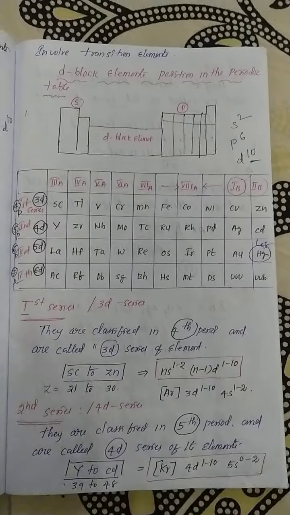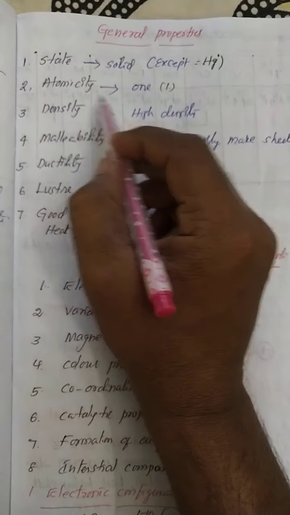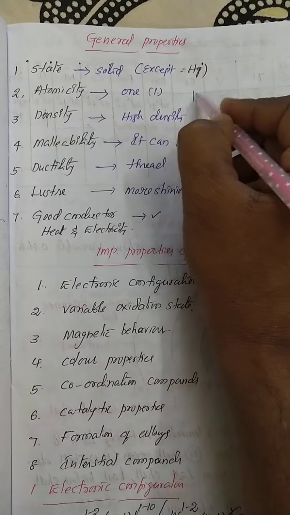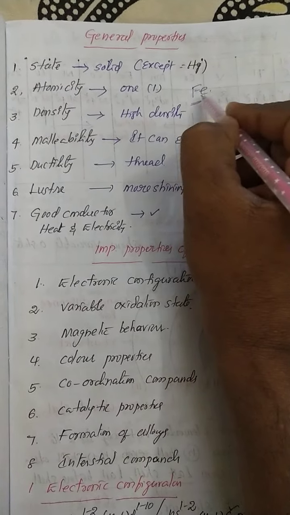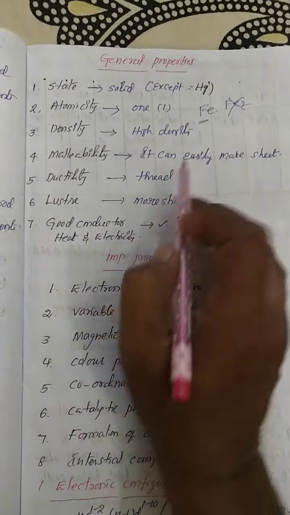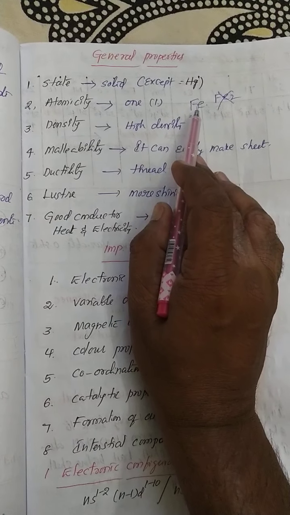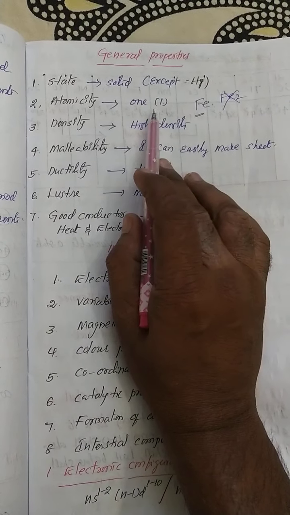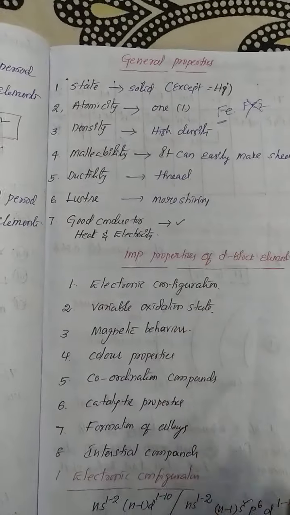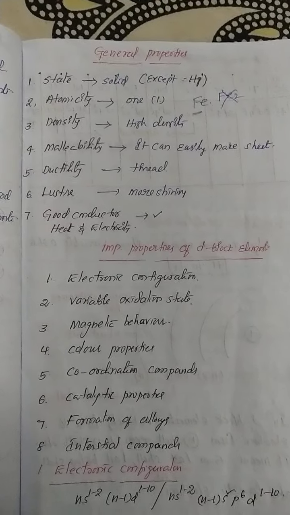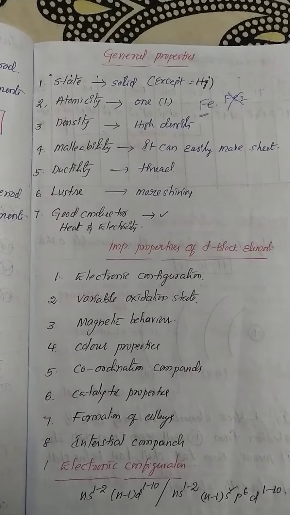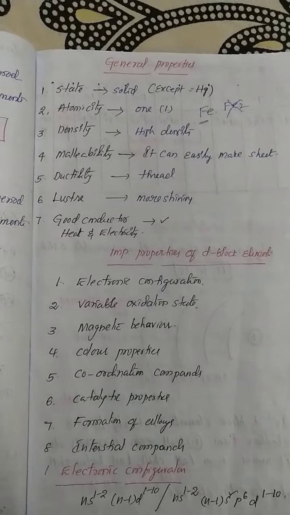What is the meaning of atomicity? Atomicity is nothing but the number of atoms present in the molecule. For example, you write iron. Iron exists only as a single atom, not as Fe2. So, my dear students, under normal conditions all D block elements exist as single atoms. That's why atomicity is one. The definition of atomicity: the number of atoms present in the molecule. So for all D block elements, atomicity is only one.